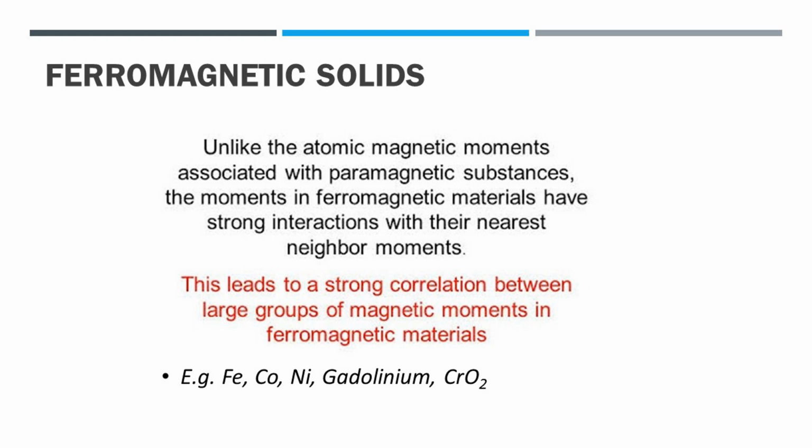In the absence of an external magnetic field, these domains are randomly arranged, so their magnetic moments cancel each other and the resultant magnetic moment becomes zero. While in the presence of an external magnetic field, these domains try to align with the direction of the external magnetic field.